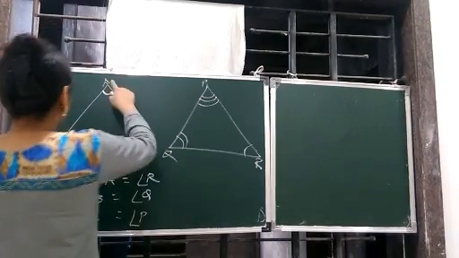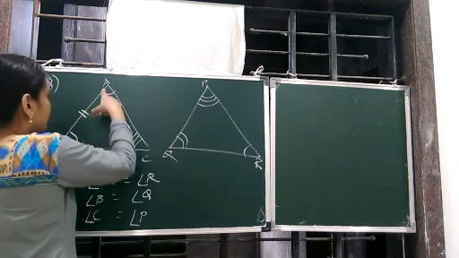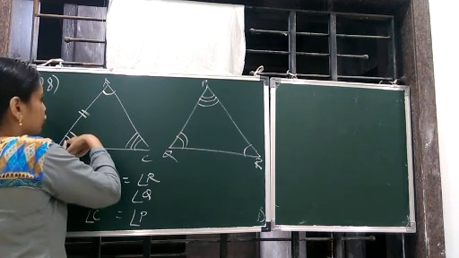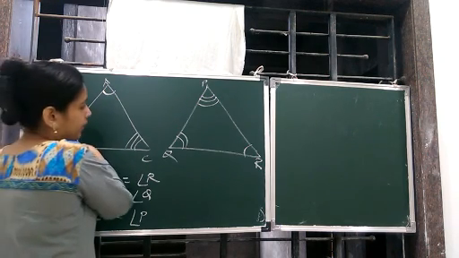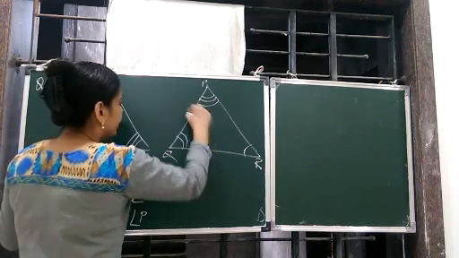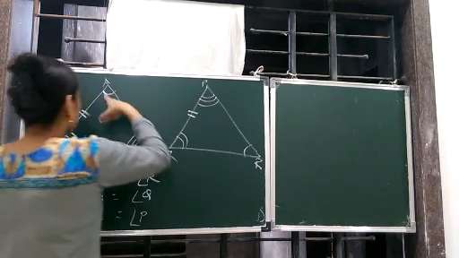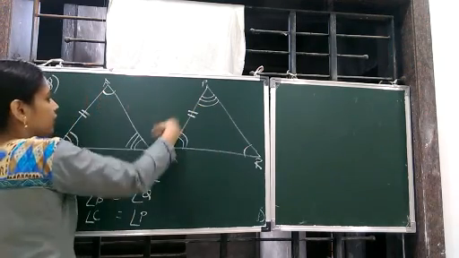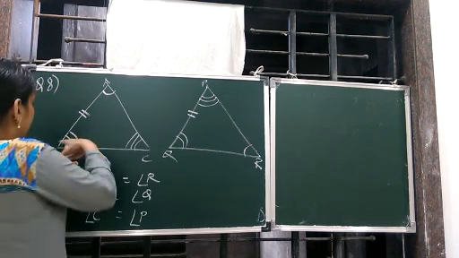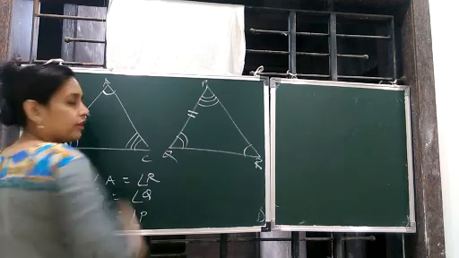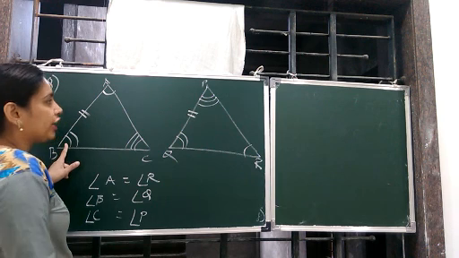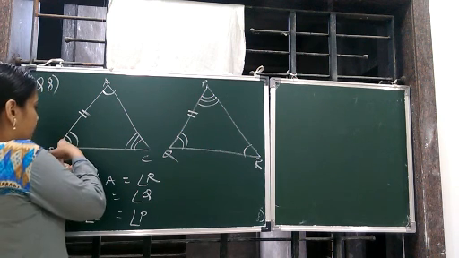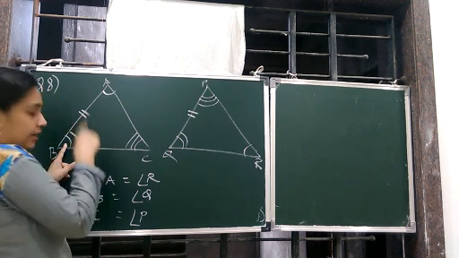So let's take AB. AB is between angle A and angle B. Let this be equal. That means AB is equal to PQ. Okay. Got it? Now you cannot use side angle side property. How angle side angle? How?